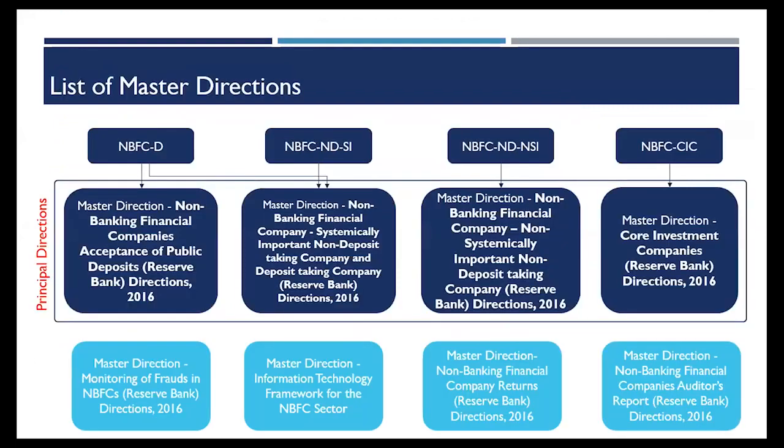The list of master directions, I've tried to list out the principal directions that are there for the major types of NBFCs that we have. We have the deposit taking NBFCs, which are governed by the master direction on non-banking acceptance of deposit. Then we have systemically important non-deposit taking NBFCs, non-systemically important non-deposit taking NBFCs, and CICs. So these are the four main, principal directions, you can say. The major types of NBFCs are covered over here.